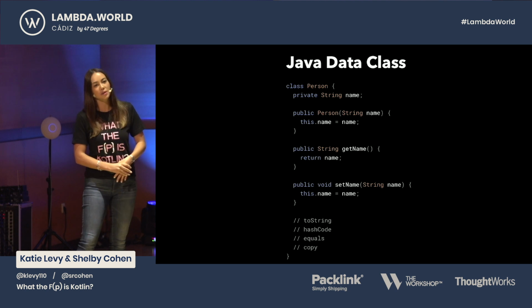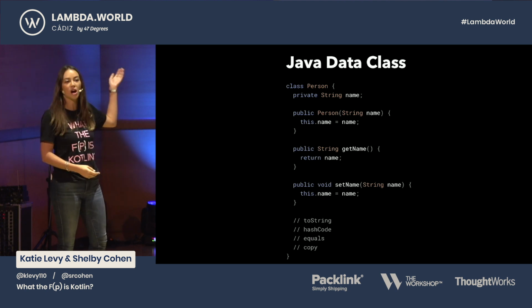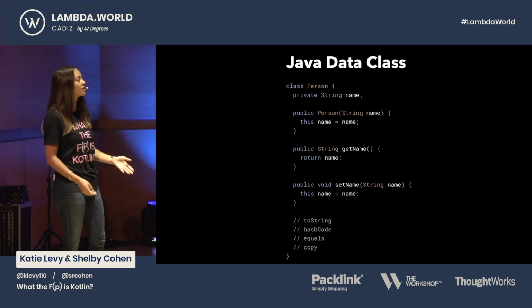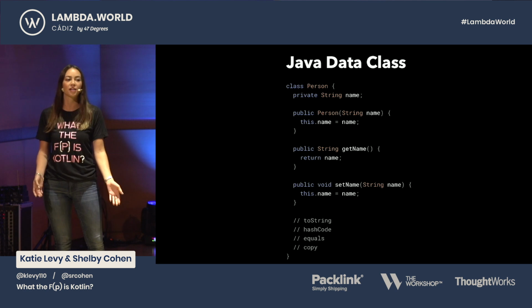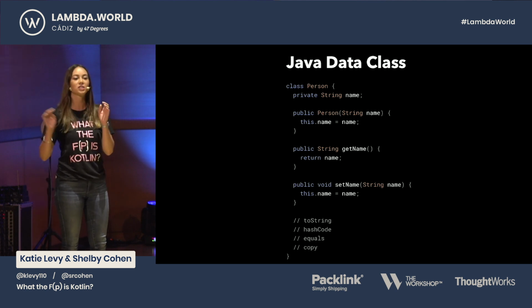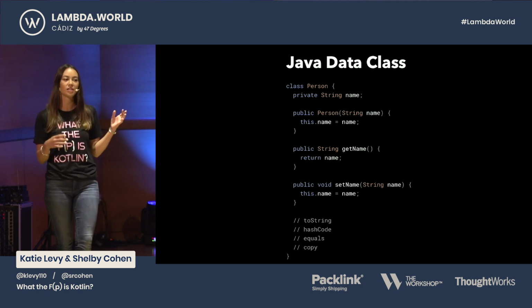So what we started with is data classes. This is a common data class that you'll find in Java. It's just a POJO with a variable. You have your getters and setters. You have your toString, hashCode, equals, copy, all the functions you have to add in, and every time you change a variable, you have to change them.